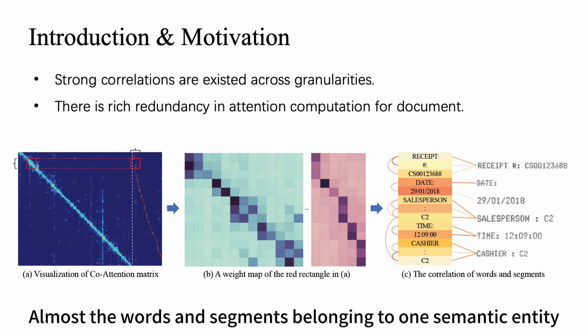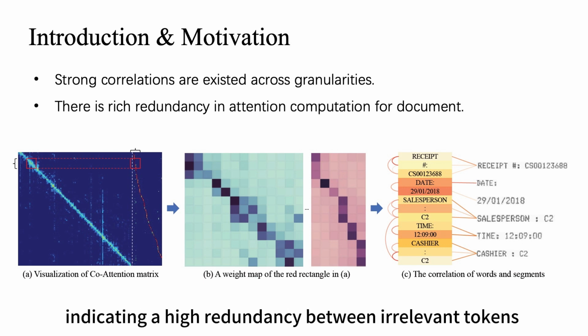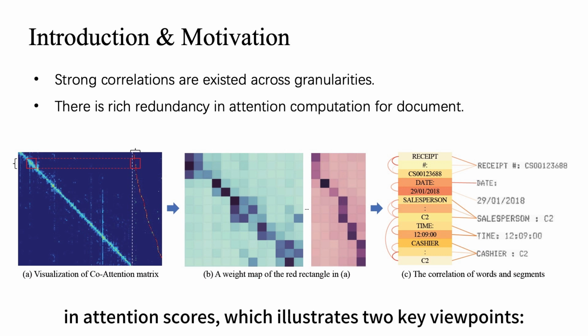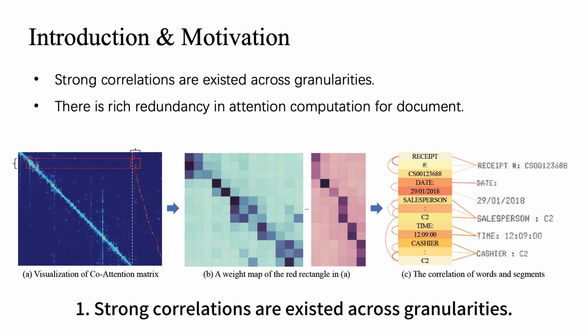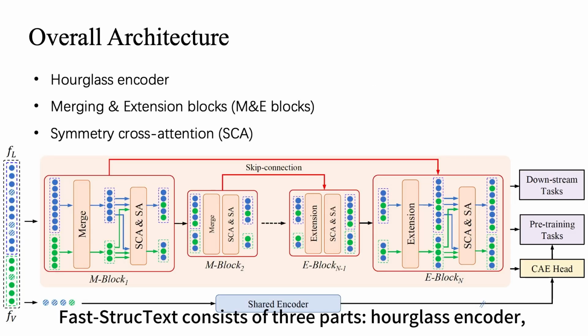Almost all the words and segments belonging to one semantic entity have significant correlations to their counterparts, indicating a high redundancy between irrelevant tokens in attention scores, which illustrates two key viewpoints. 1. Strong correlations exist across granularities. 2. There is rich redundancy in attention computation for documents.